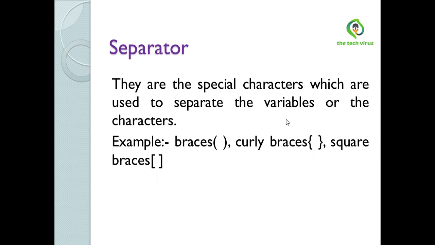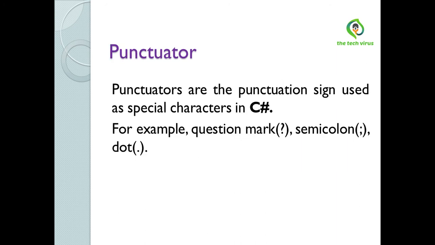Now see separators. They are special characters which are used to separate the variables or the characters. Braces, curly braces, square braces are examples of separators. Now see punctuators. Punctuators are the punctuation signs used as special characters in C#. Question mark, semicolon, dot are examples of punctuation in C#.